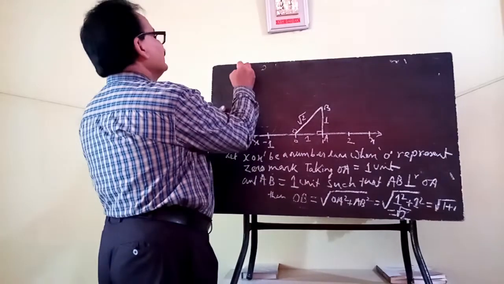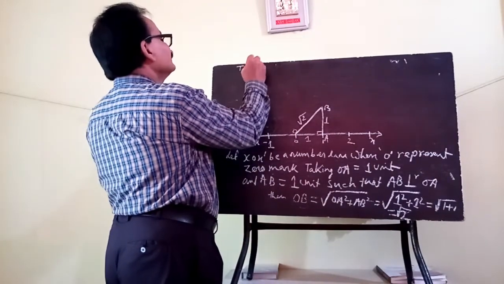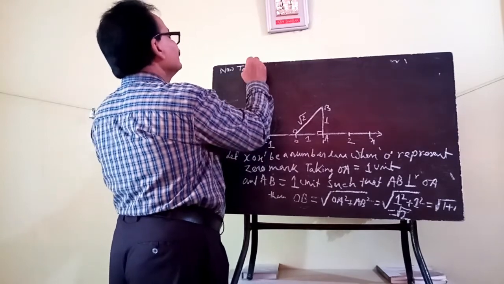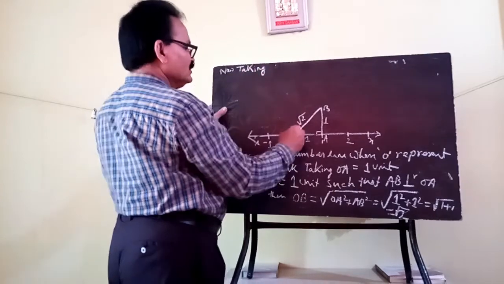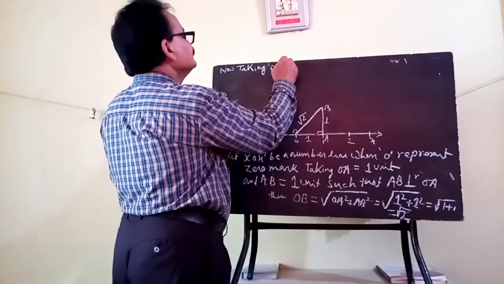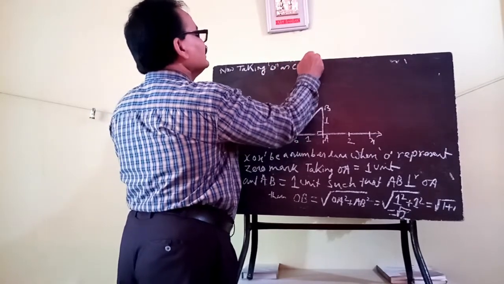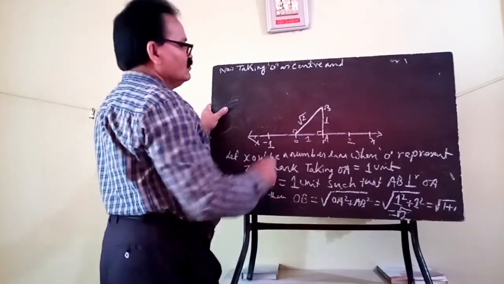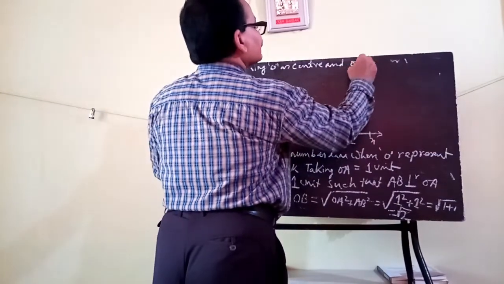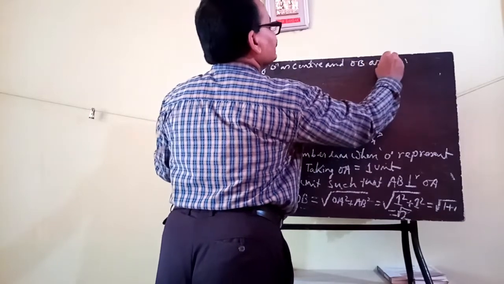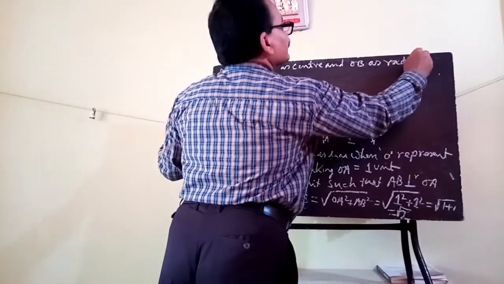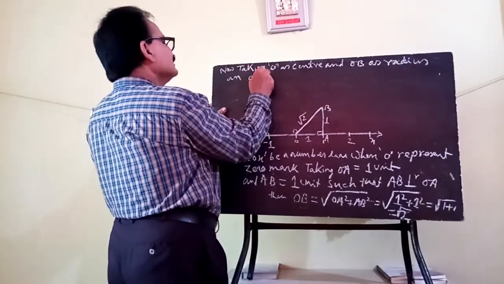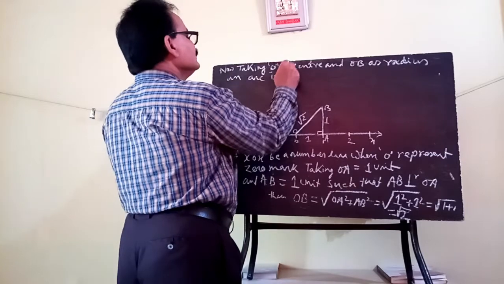After that, taking O as center and OB as radius, an arc is drawn.